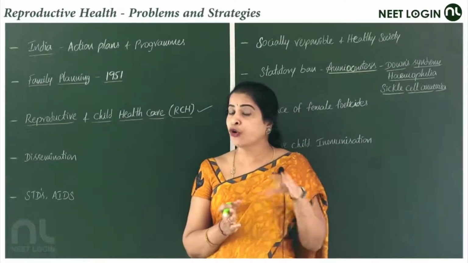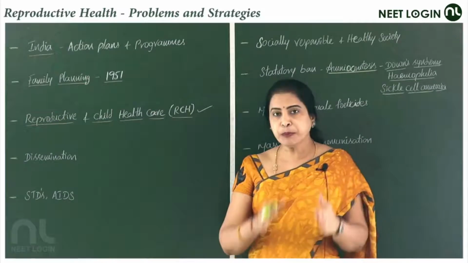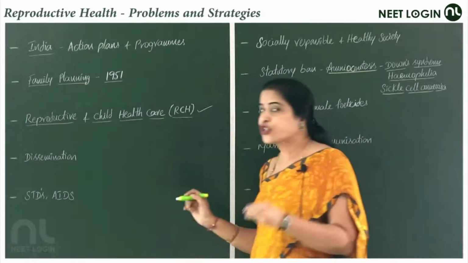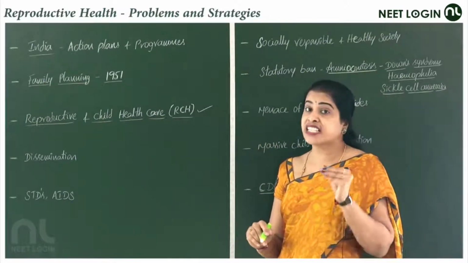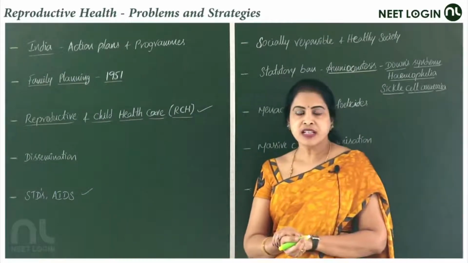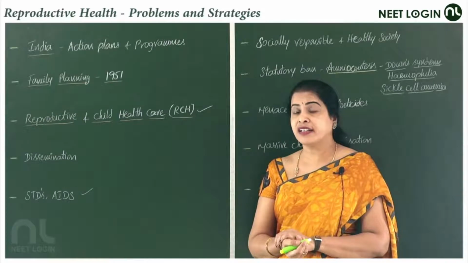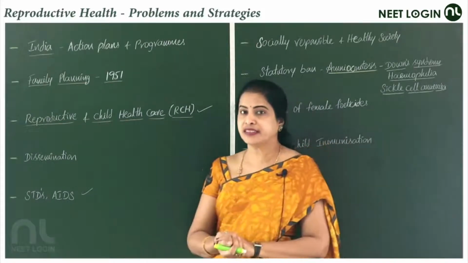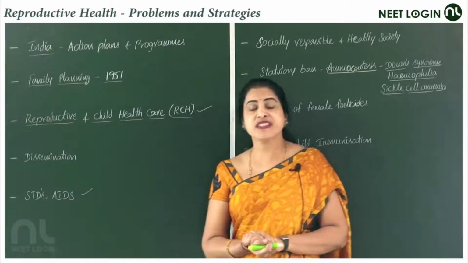and at the same time, if they know all these things, they can prevent sexually transmitted diseases, the STDs and AIDS. Because AIDS is a sexually related disease, the acquired immunodeficiency syndrome.